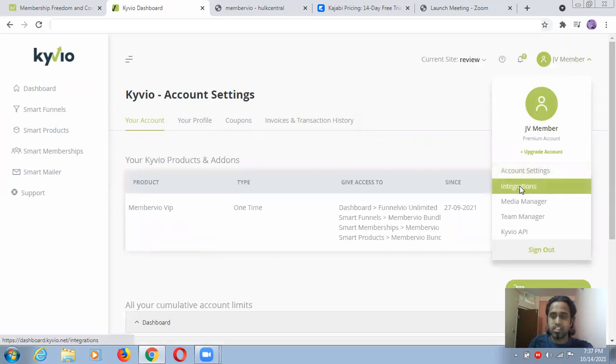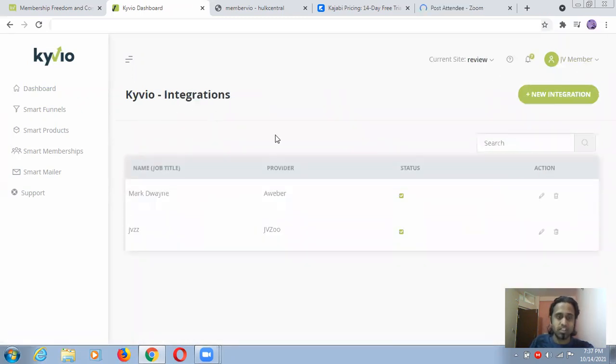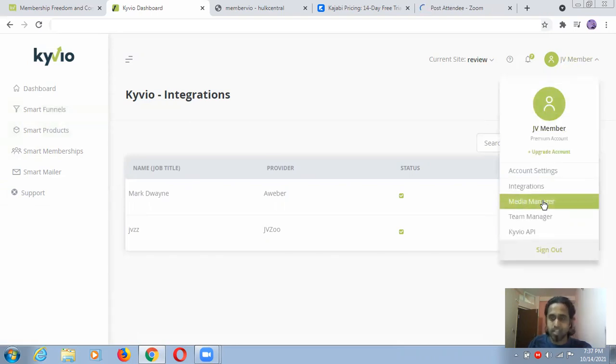This is integration, so that you can integrate other different tools, like AWeber and so on. We will discuss this later. Before this, we will discuss these features and go ahead step by step.